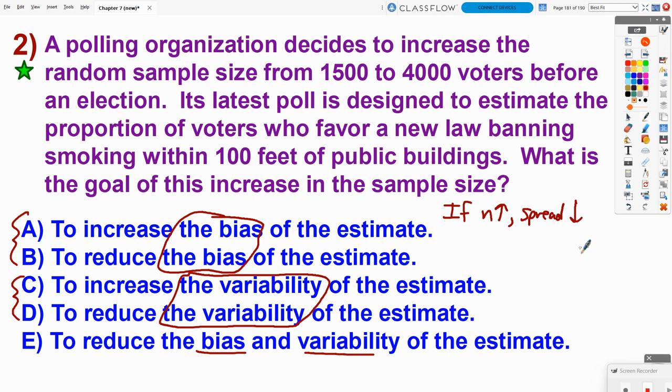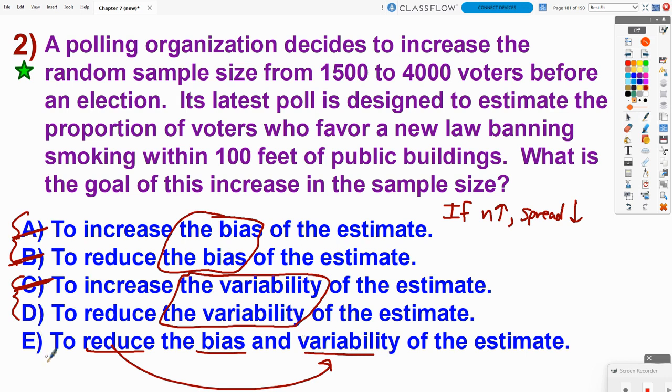So we actually will reduce the variability of our estimate. So it's definitely not C, but we also need to discuss, is it possibly going to reduce the bias? Because we do want to reduce the variability, but is it also going to reduce the bias? Or is the answer truly just D? I know it's reducing the variability, so it's not purely just A and B, but it's definitely D or E.